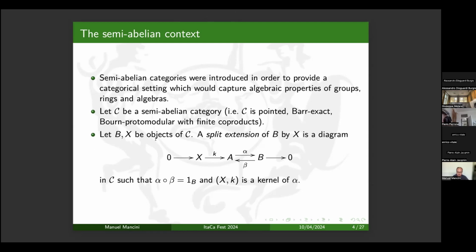So if we take two objects, a split extension of B by X is a diagram of this kind in C, where the composition alpha beta is the identity of B, and the pair (X, k) is a kernel of alpha.